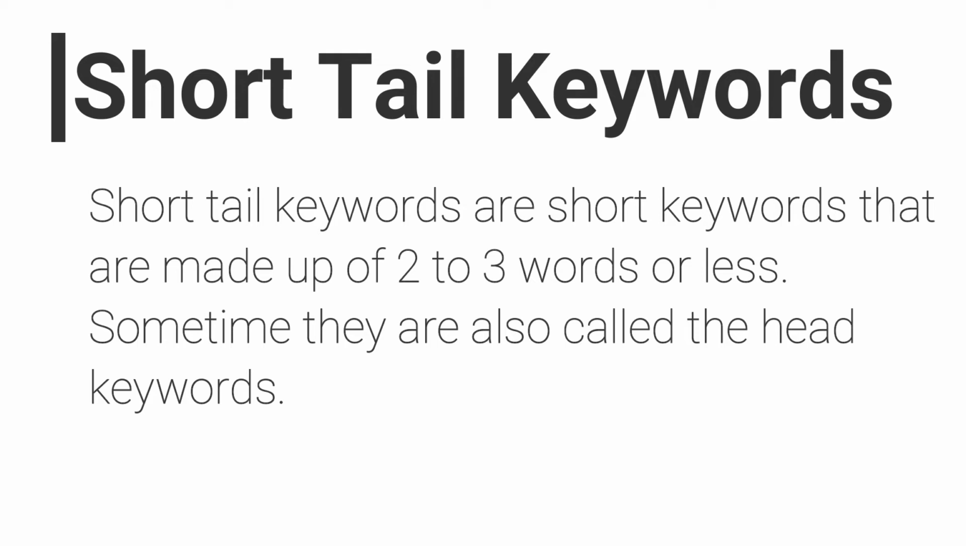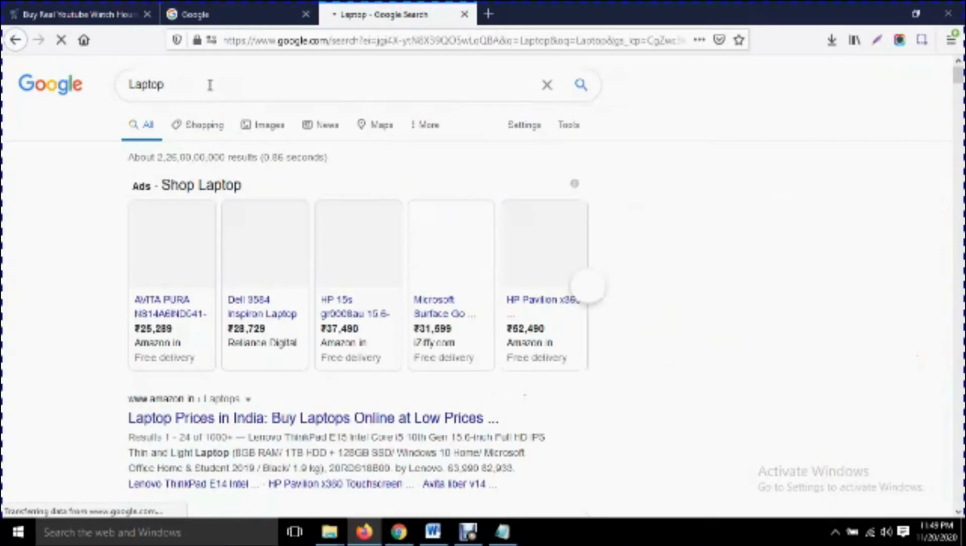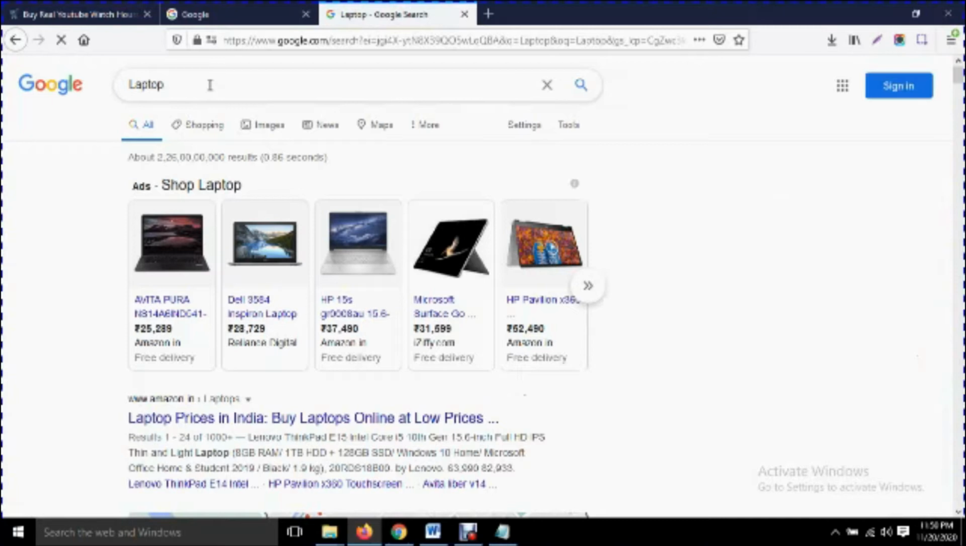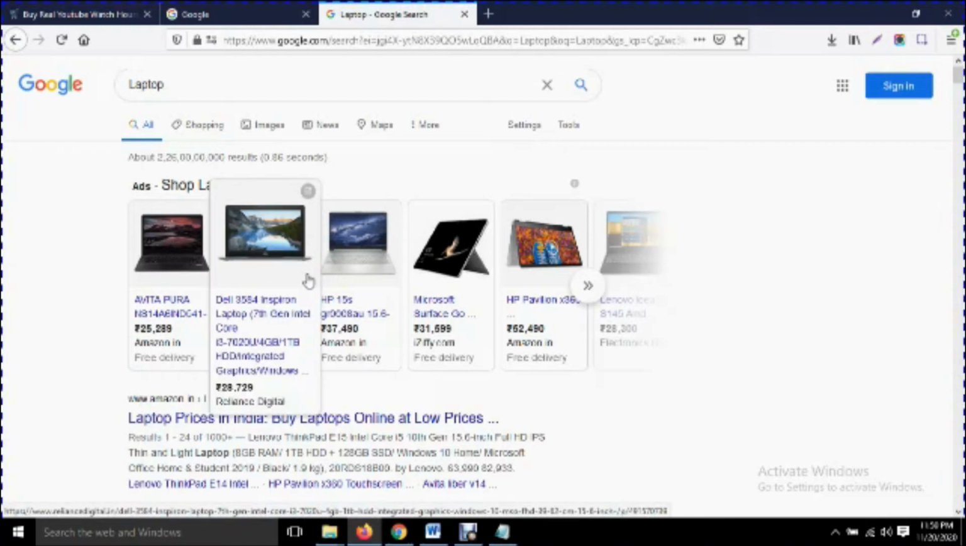Let's take an example of a short tail keyword. Suppose I am searching on Google for laptop. In this case I am getting all information about laptops, like laptop images, laptop prices, or the topmost websites dealing with laptops. So this is a short tail keyword.